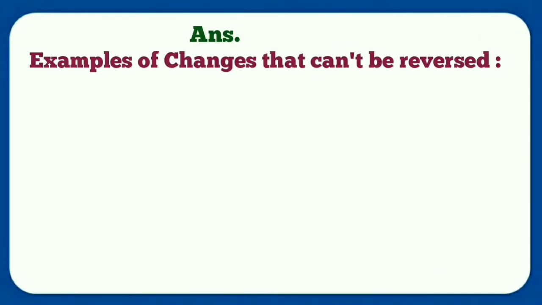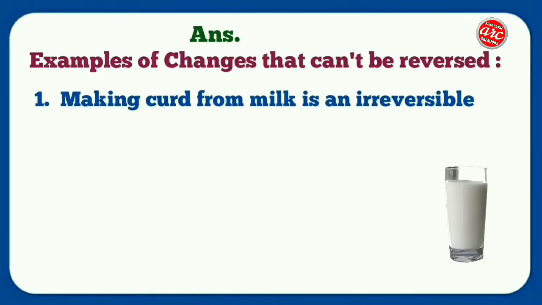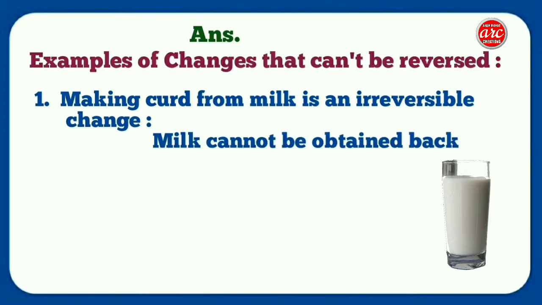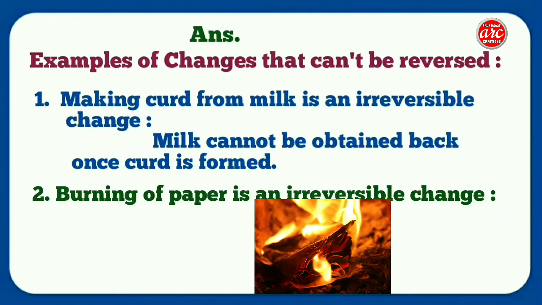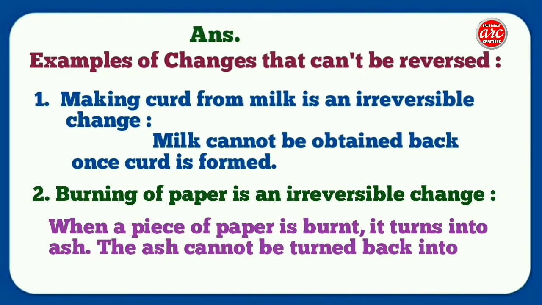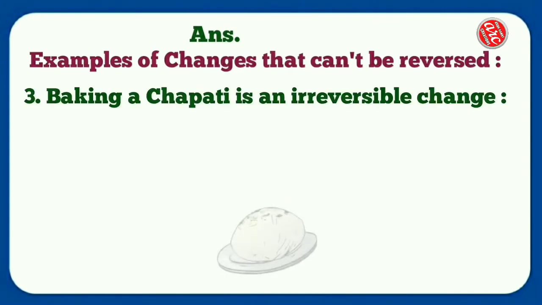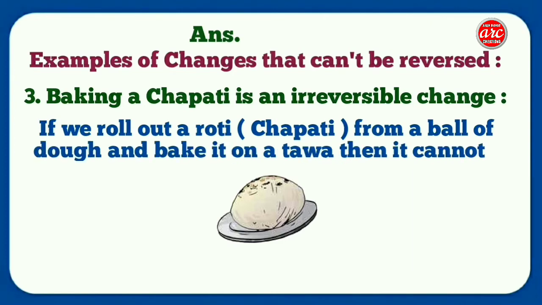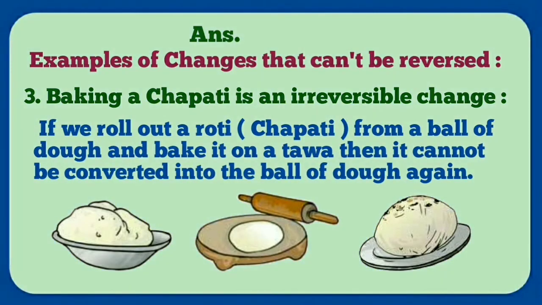Examples of changes that cannot be reversed. Number 1. Making curd from milk is an irreversible change. Milk cannot be obtained back once curd is formed. Number 2. Burning of paper is an irreversible change. When a piece of paper is burned, it turns into ash. The ash cannot be turned back into the paper. Number 3. Baking a chapati is an irreversible change. If we roll out a roti or a chapati from a ball of dough and bake it on a tawa, then it cannot be converted into the ball of dough again.